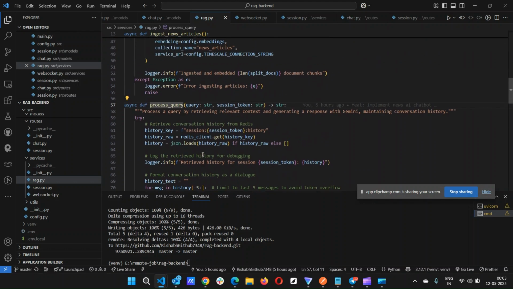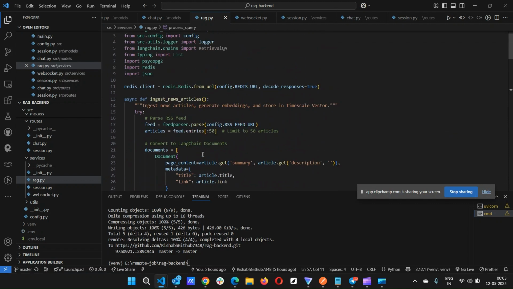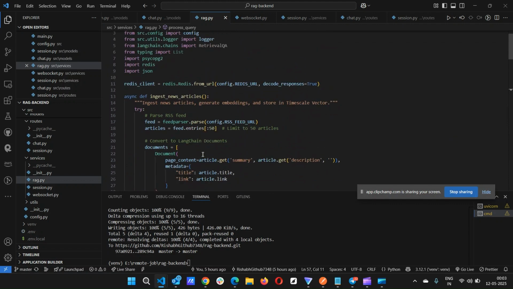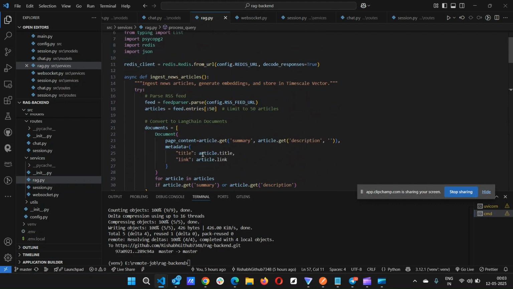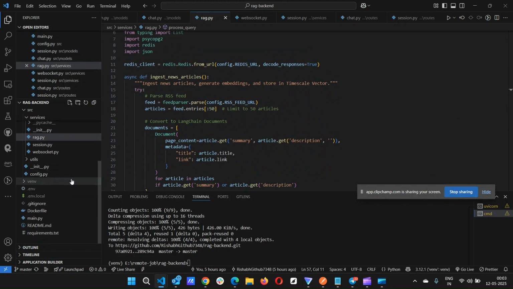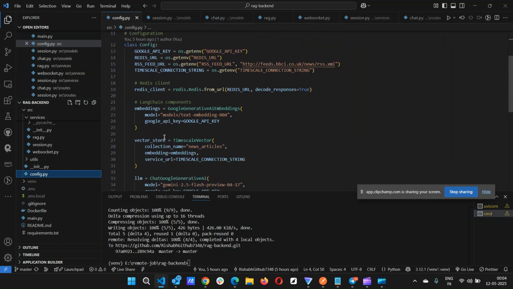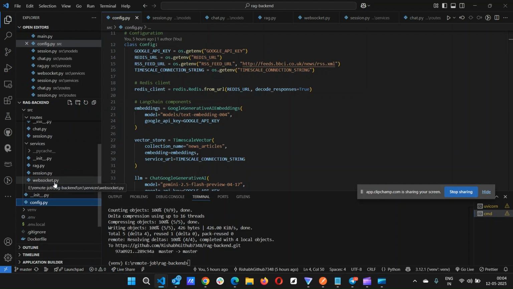So I will tell about something embedding. First of all, for generating embedding, we are using Google embedding. I can show which embedding model we are using. We are using the model text-embedding-004 of Google, and for storing we're using Timescale Vector. We also use LangChain.